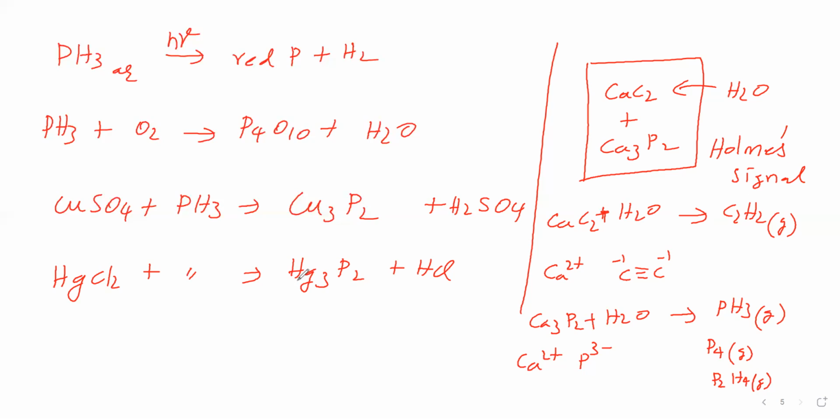Next, we'll see oxides of phosphorus. How to prepare oxides of phosphorus? We'll take white phosphorus. To this, we will supply a limited amount of oxygen gas. We will get phosphorus trioxide, P4O6.